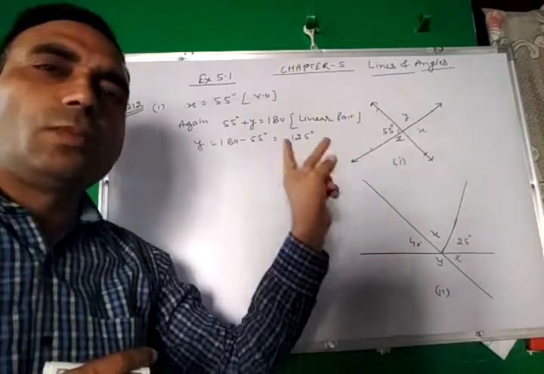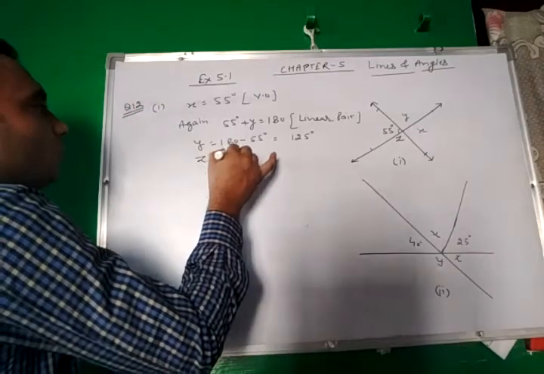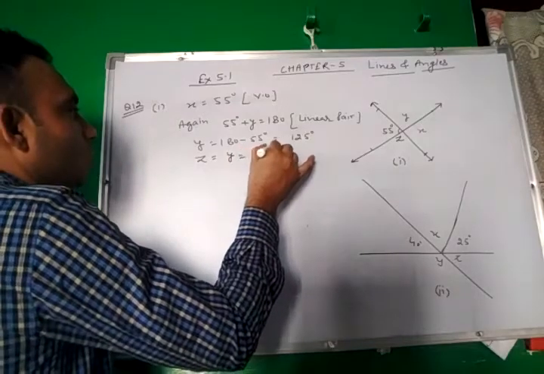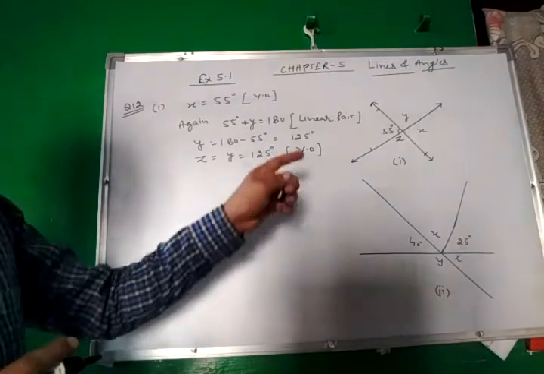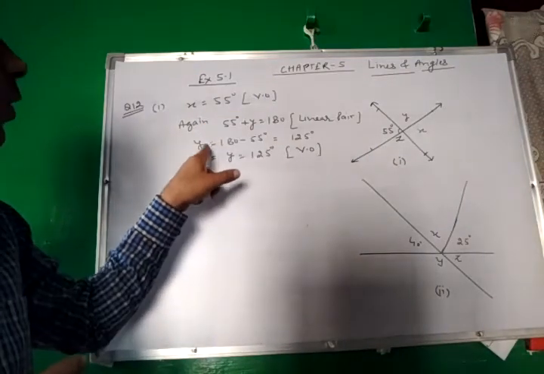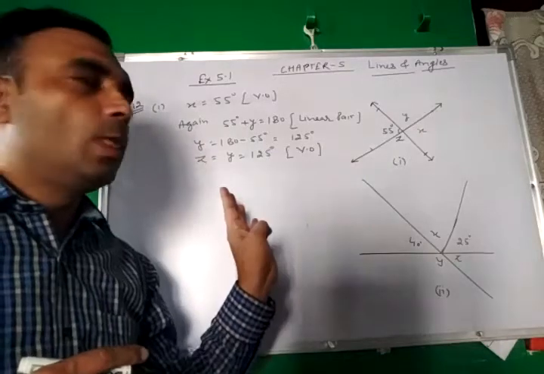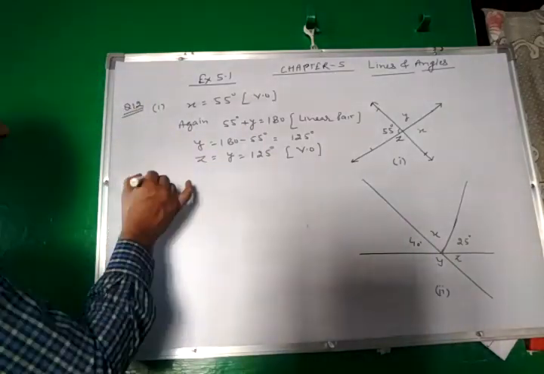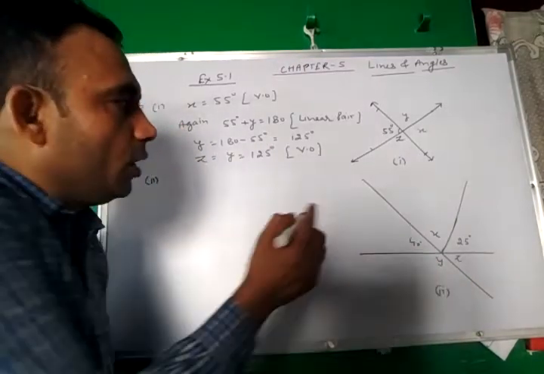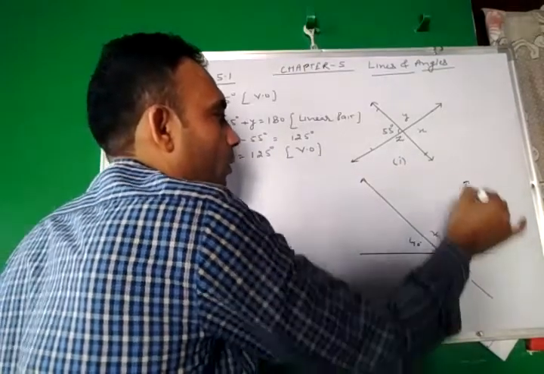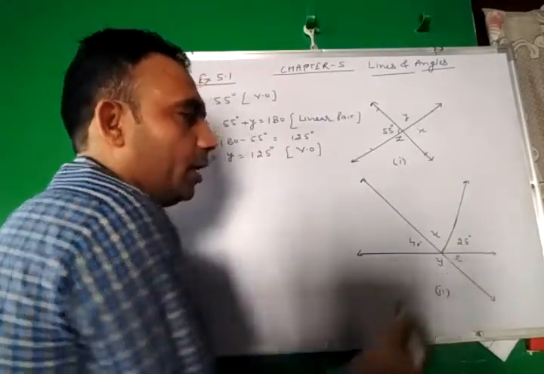Again y and z are vertically opposite. So z is equal to y is equal to 125 degrees, reason again vertically opposite. So x is equal to 55, y is equal to 125 and z is equal to 125. Now in figure number 2, here this is 40, this is x, this is 25, y and z.